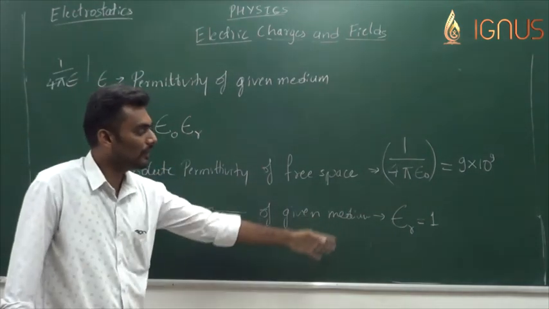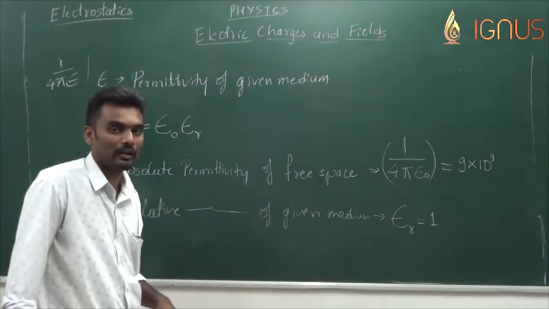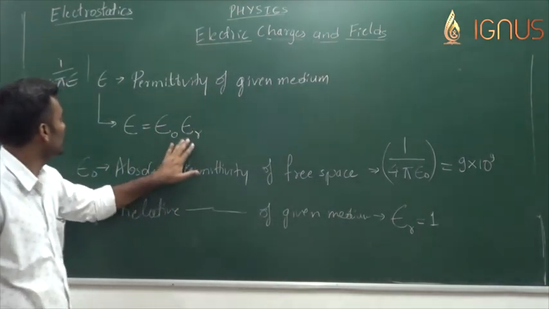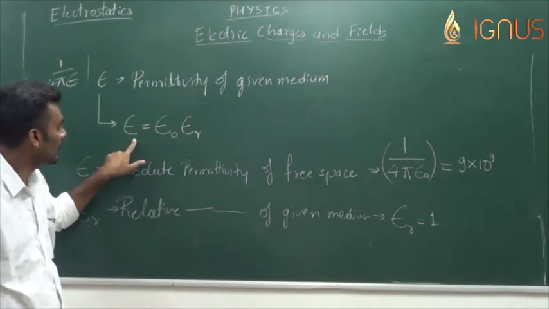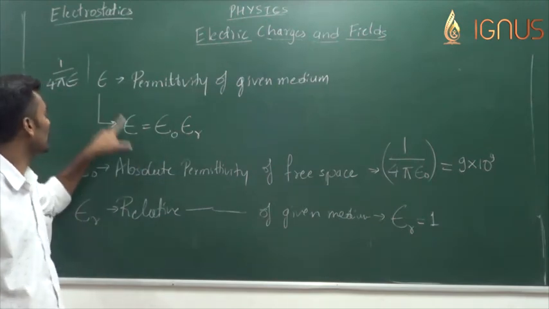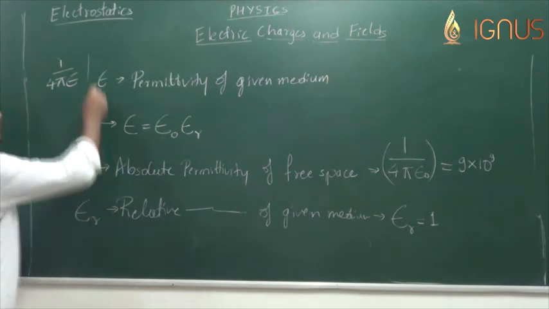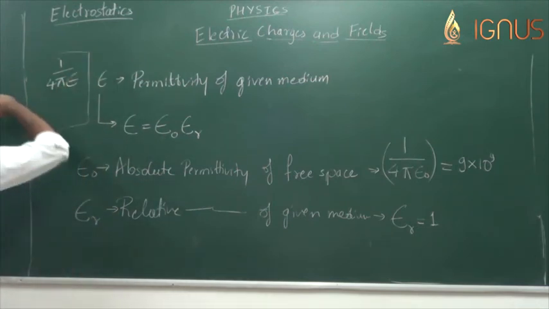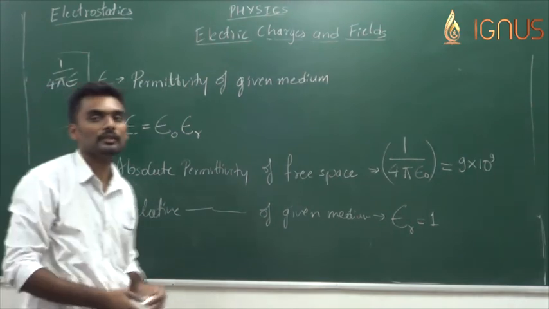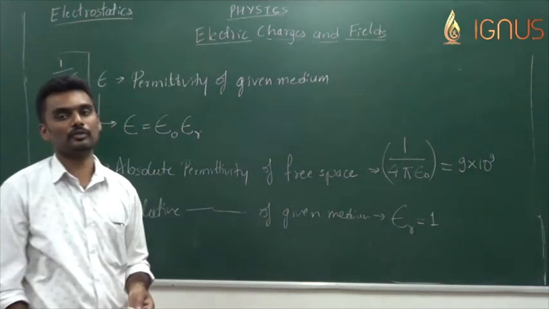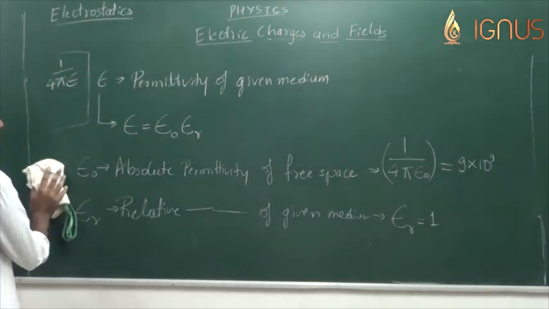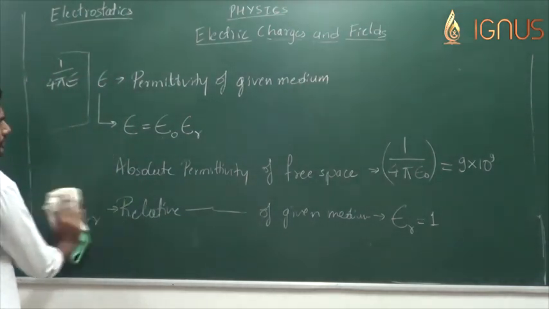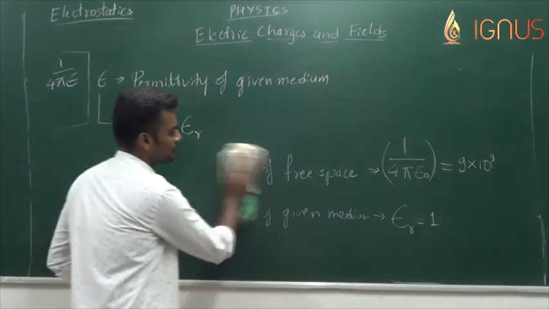For other media, you will have different values of epsilon r, which shall be substituted here to get the epsilon value, and hence later substitute this epsilon into the value of 1 by 4 pi epsilon while getting to know about the force acting between two charged bodies. So this is about electrical permittivity epsilon.